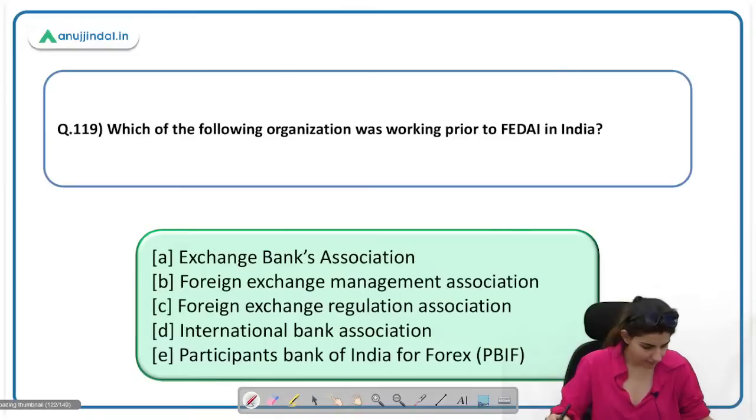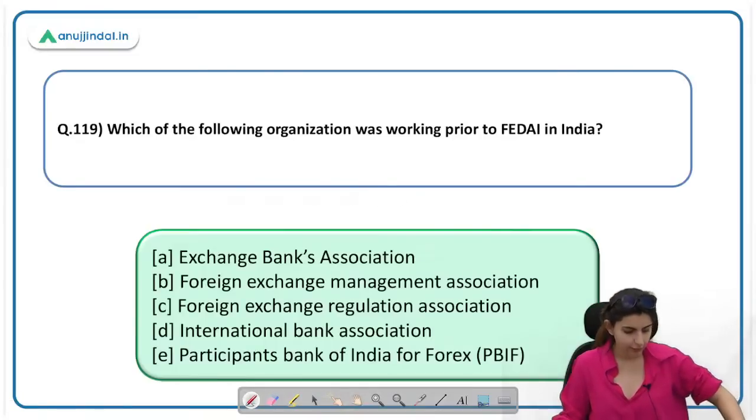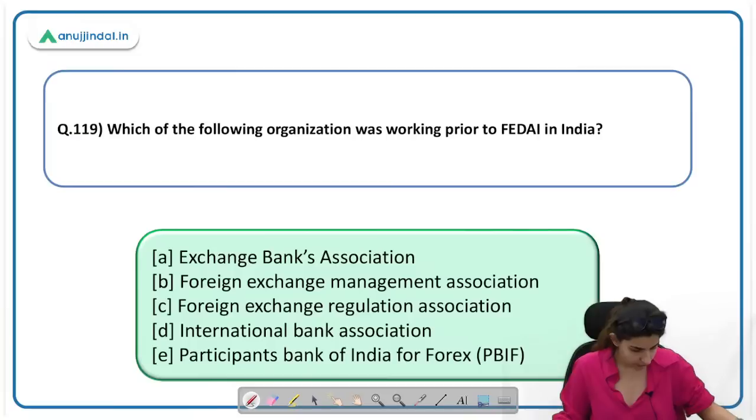118 D. Yes. Nilesh gave the right answer first. 118 का D. Very good. 1987, Rohit. Okay, Kostov also said 1987. बिल्कुल सही. Which of the following organizations was working prior to FEDAI?